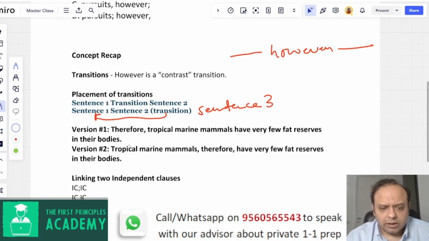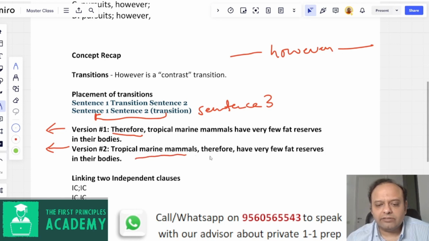So let's just look at an example for this to be very clear. One version of this sentence is, therefore, tropical marine mammals have very few fat reserves in their bodies. This same sentence with the transition can also be written as, tropical marine mammals therefore have very few fat reserves in their bodies, right? Both these sentences have the exact same meaning, and they are transitioning from something that would have been written before this, not something that's written after this, because therefore does not appear right at the beginning of the sentence. It appears in the middle, right?